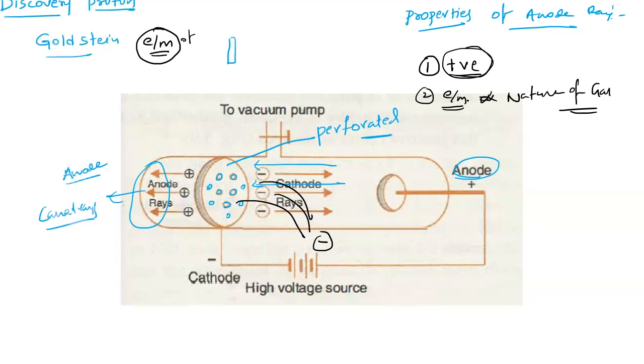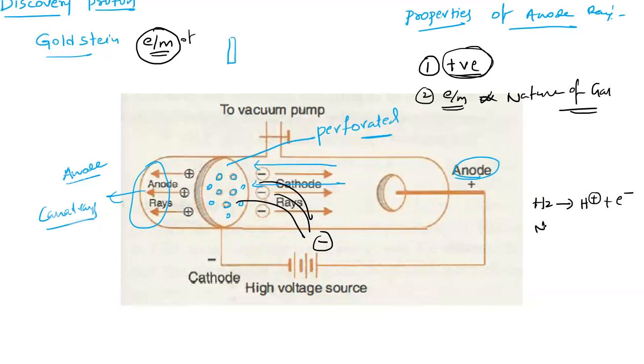And here, the e/m ratio of anode rays is not the same for all gases. It is different for different gases. That means it is depending upon the nature of the gas taken in the discharge tube. These are the two major differences. And here, if I take hydrogen gas, what do we get? The positive charge is H plus and the negative charge is the electron.